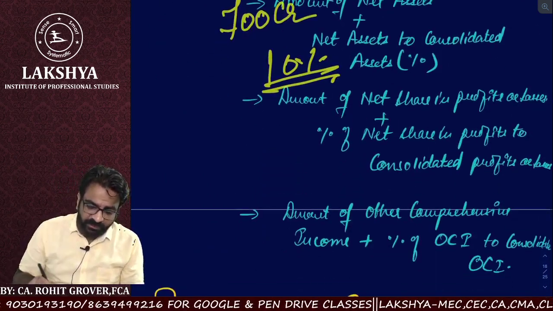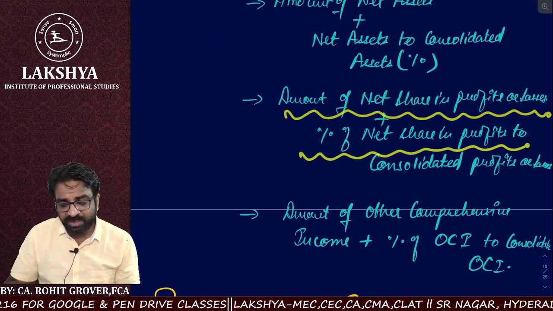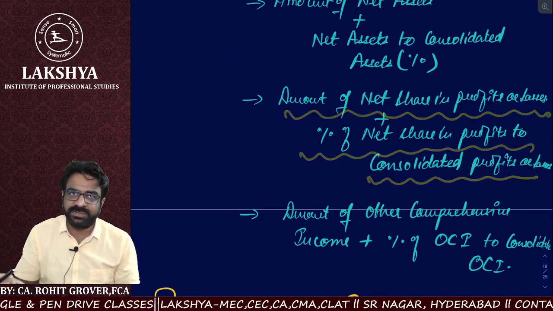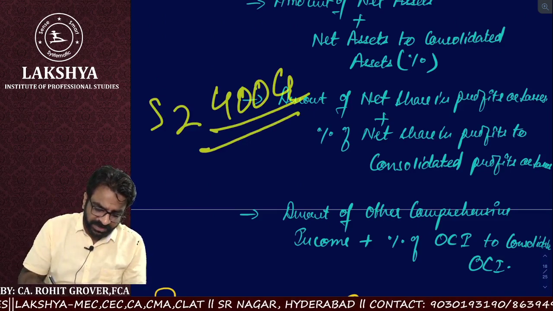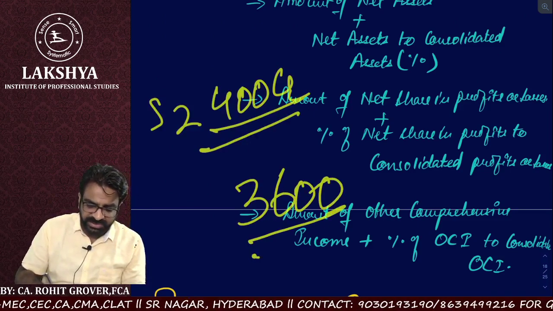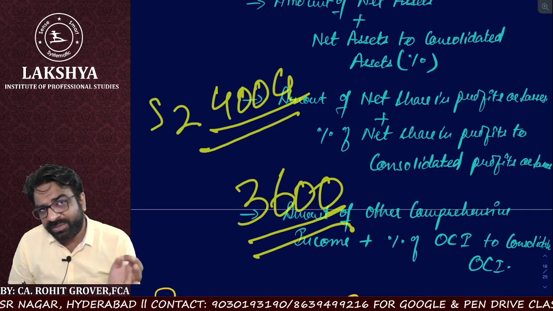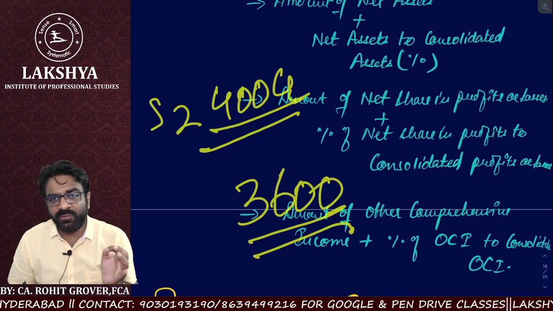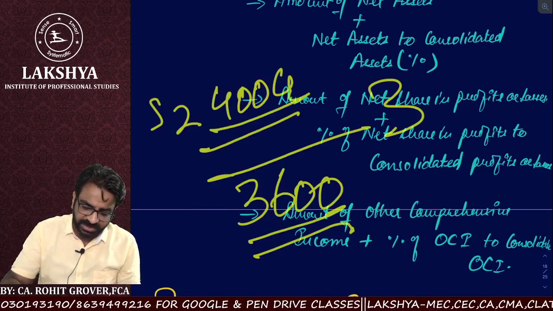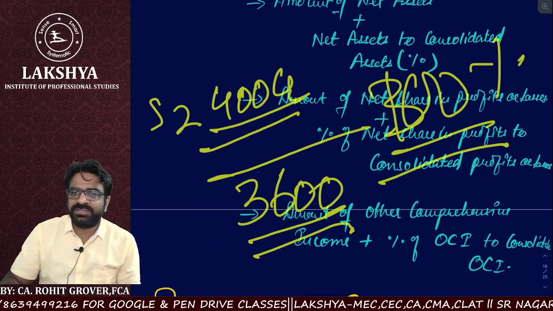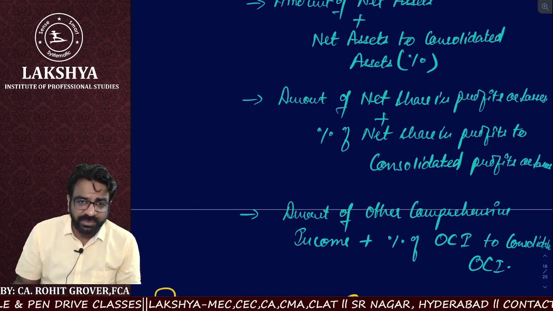Same thing we have to apply for the amount of net share in the profits or losses and percentage of net share in the profits and losses, the consolidated profits and losses. Suppose subsidiary 2 is contributing 400 crores of profit. Total profits are 3,600 crores. Out of 3,600 crores, who is contributing 400? Subsidiary 2. So 400 divided by 3,600 into 100. Whether we'll get the percentage or not? Yes, we will. So that percentage of net share in the profits also we have to disclose.